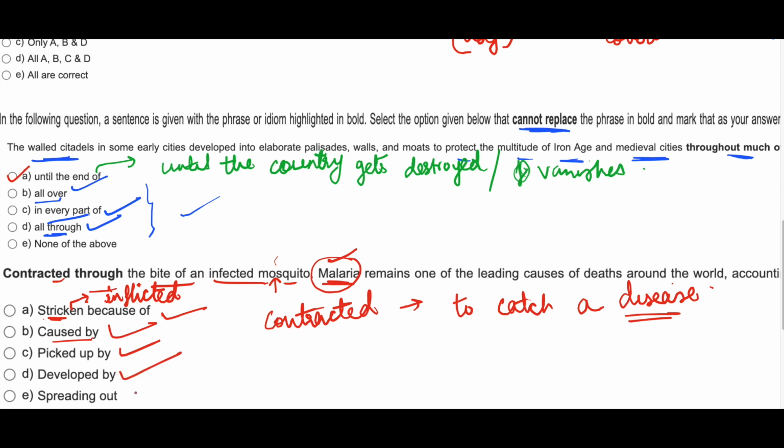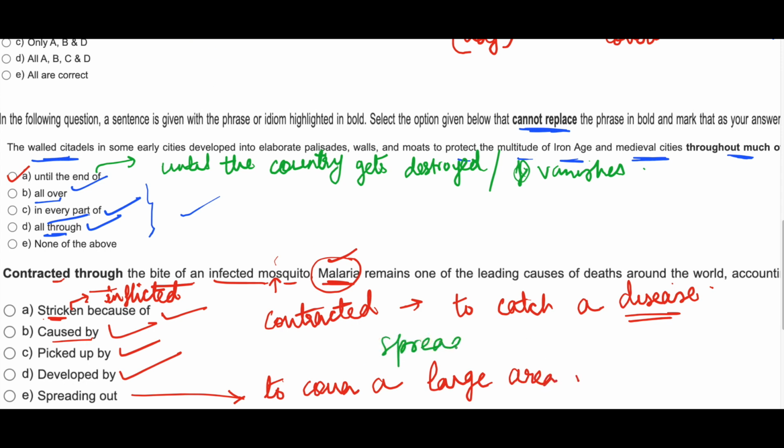Spreading out, what is the meaning of spreading out? Spreading out means to cover a large area, okay. Like I can say spread out the bed cover, ओके इसका मतलब क्या होता है कि जो बेडशीट है आपके पास उसे आप बिछा दो, उसे आप फैला दो, ओके. So spread out the bed cover to cover a large area. So this is incorrect, okay. This is incorrect. So your answer is option E.